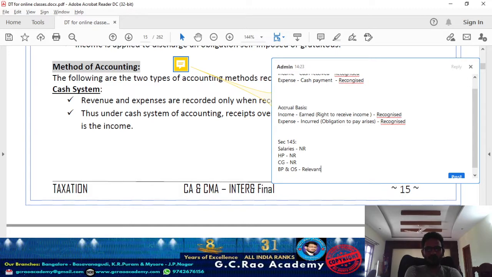Carefully understand. Section 145 is talking about the relevance of the method of accounting. As per which method do I need to compute the taxable income? For salary, when you check section 15, they're talking about due or receipt, whichever is earlier.